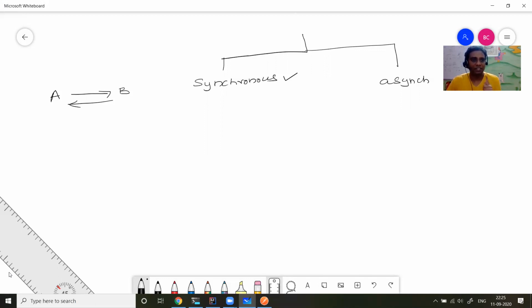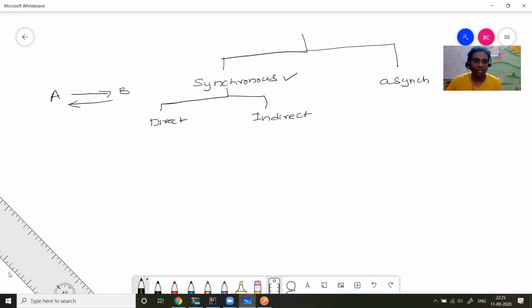So for synchronous, you only need to remember that when A calls B, A waits till B responds. There are some other patterns like non-blocking IO, which I'm going to cover, but here A is blocked until B responds. That is synchronous communication. I'm not going to go into the drawbacks and advantages. There are two ways to achieve synchronous communication in the microservices world. One is direct, and another one is indirect.